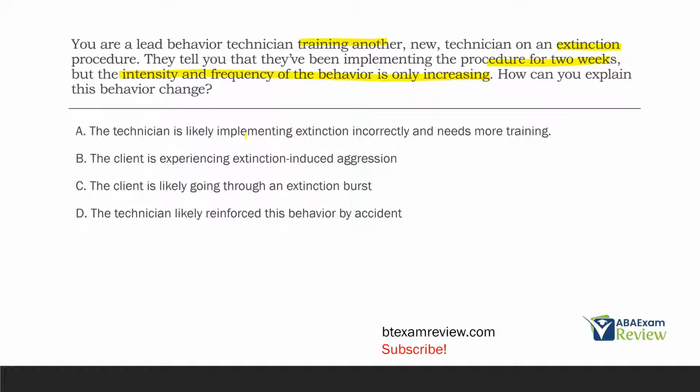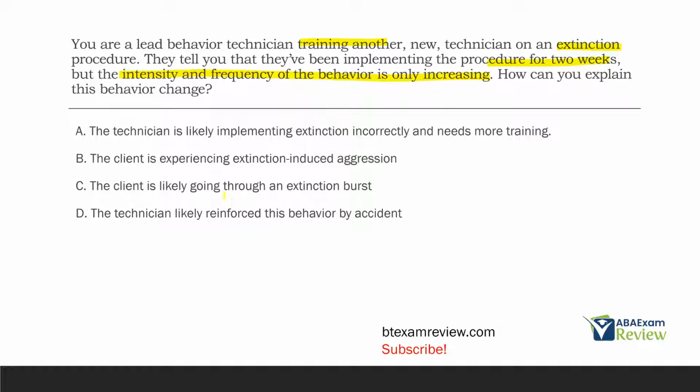A, the technician is likely implementing extinction incorrectly and needs more training. Well, it's likely the opposite. If they're actually seeing this intensity and frequency increase, it's likely they're getting an extinction burst, which is what we want to see when extinction is implemented correctly. B, the client is experiencing extinction-induced aggression. Well, it never mentions aggression in the question, so we can't just assume that. We can only go by the information given to us in the question.